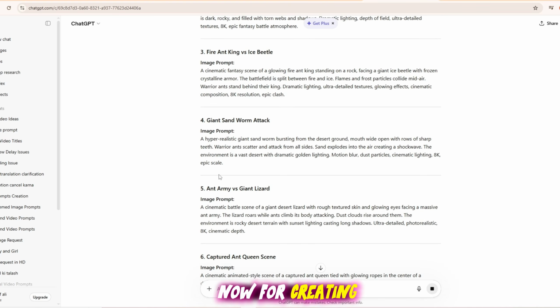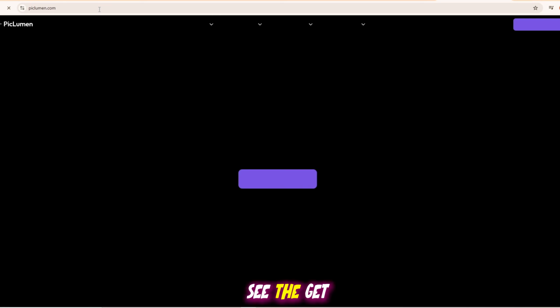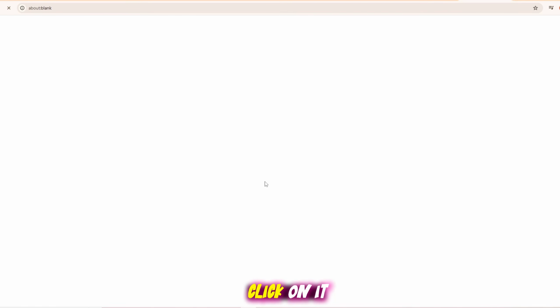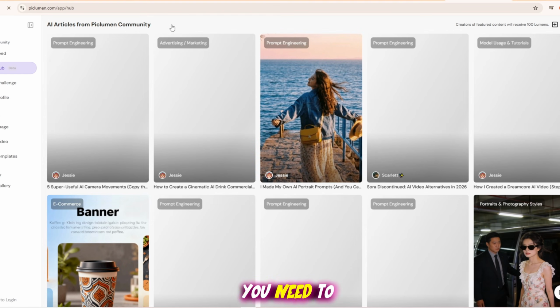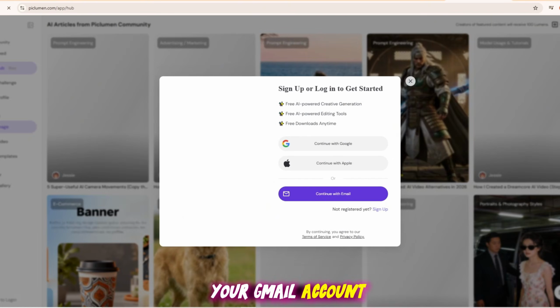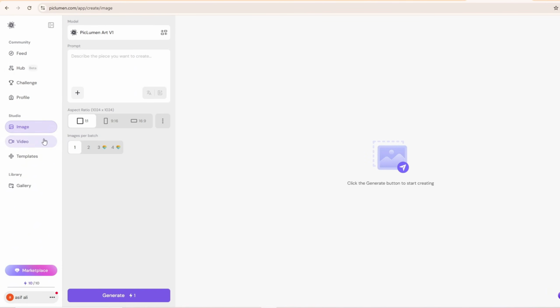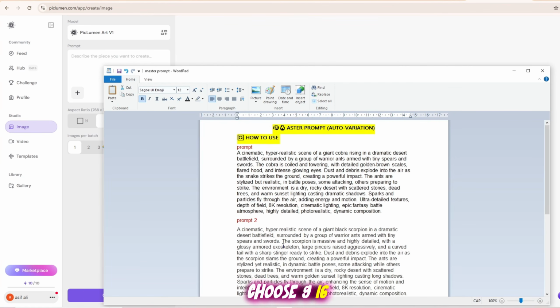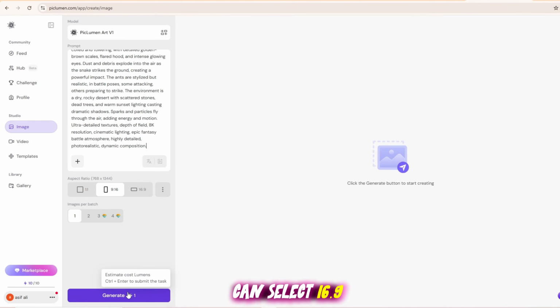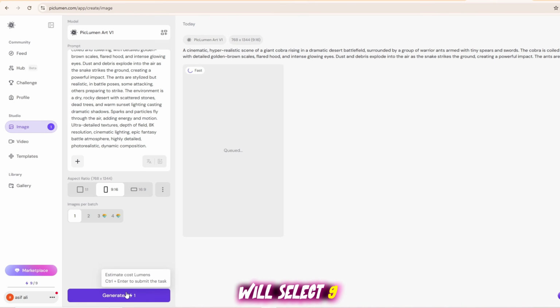Now, for creating the next image, we will use Pixelmator. Here, you will see the Get Free option. Click on it. After that, you need to log in using your Gmail account. Once you are logged in, click on the Image option. Now select the size according to your need. If you want to make shorts, choose 9:16. If you want long videos, you can select 16:9. For example, I will select 9:16 because I want to create shorts.